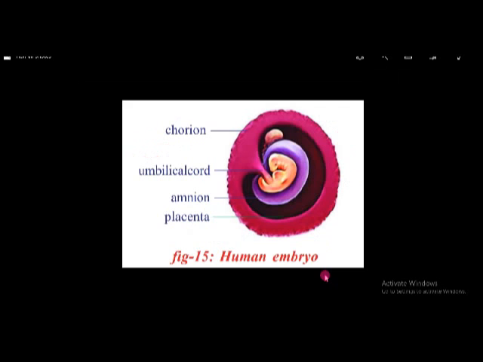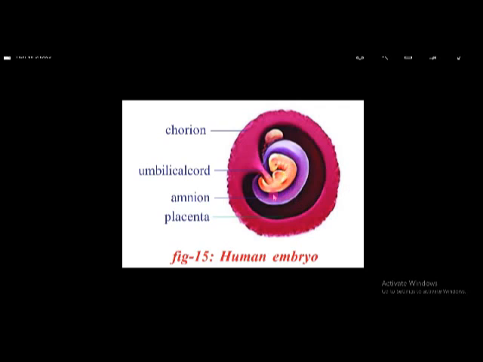And next, if fertilization takes place and if the zygote is formed, implantation takes place. Here it is this portion, this is the uterus. In the uterus, this is the zygote. And the zygote, after 12 weeks, is called a fetus.